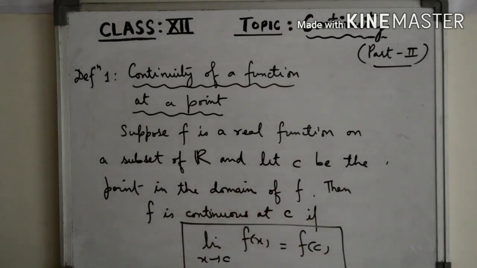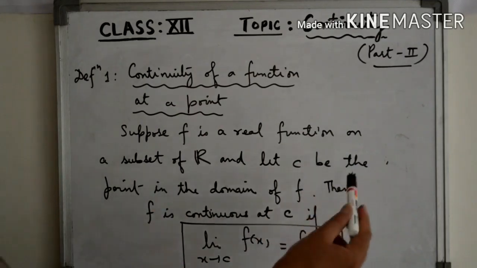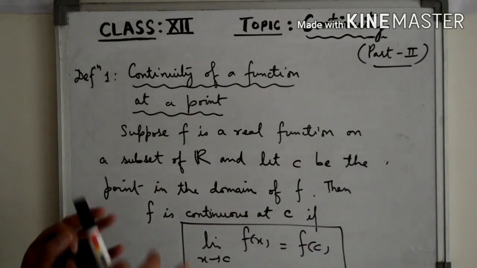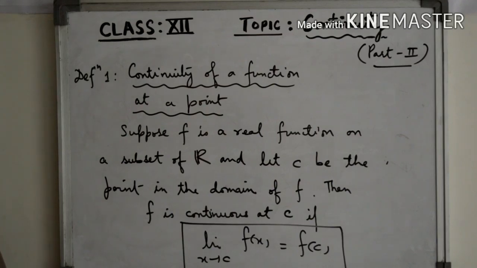Now this is important. The point c should belong to the domain of the function f. Then we say the function is continuous at that point c if the limit of the function at c exists and it is equal to the value of the function at c. So this is the exact precise definition of the continuity of a function at a point.